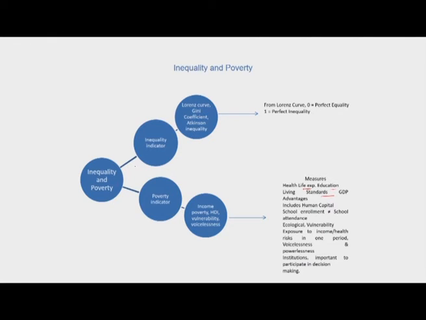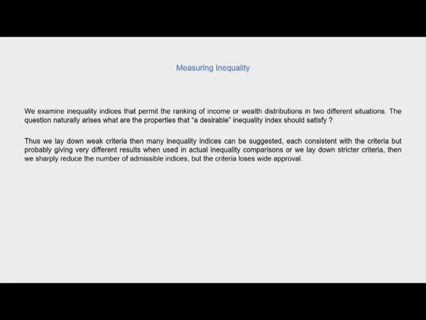But when we are looking at inequality, there are various measures of inequality that are used for examining economic issues. However, the two most important that we will be considering in this class are the Lorenz curve and the Gini coefficient. Now, let us also revise some of the principles that we had done in the last class, in lesson 1 of this week, when we were saying that a good inequality index usually satisfies these principles. Now, before that, when we are examining inequality indices, what are we doing?